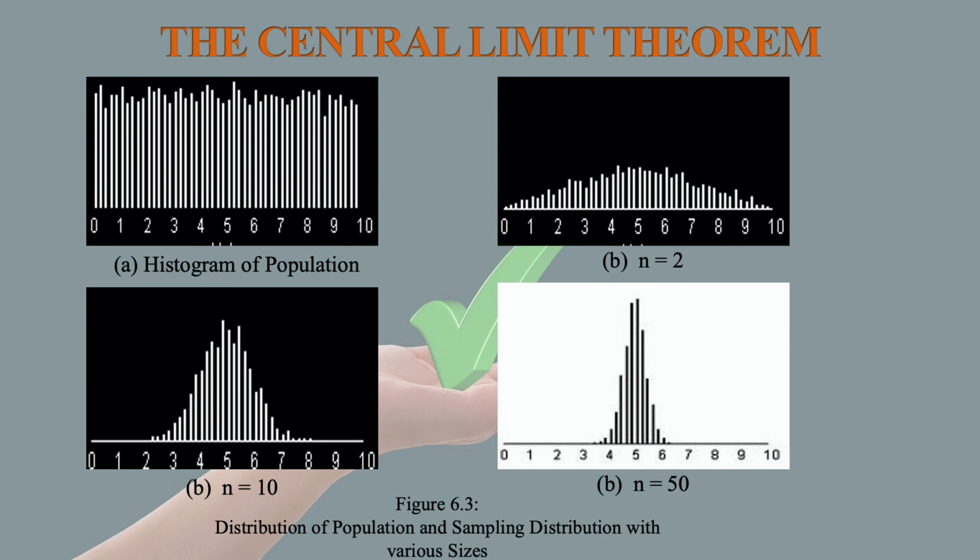The first one, A, is the histogram of the population, and the second one is while taking n equal to 2, where the distribution is flattened. For the third one, we have taken n equal to 10, so the sample size is more, and the last one is n equal to 50. So these show the distribution of the population and the sampling distribution with various sizes.